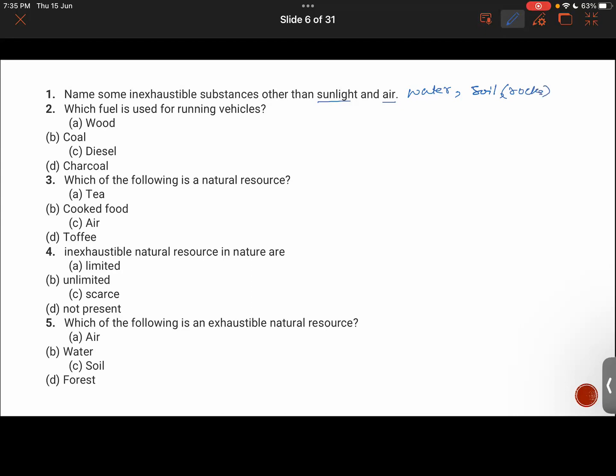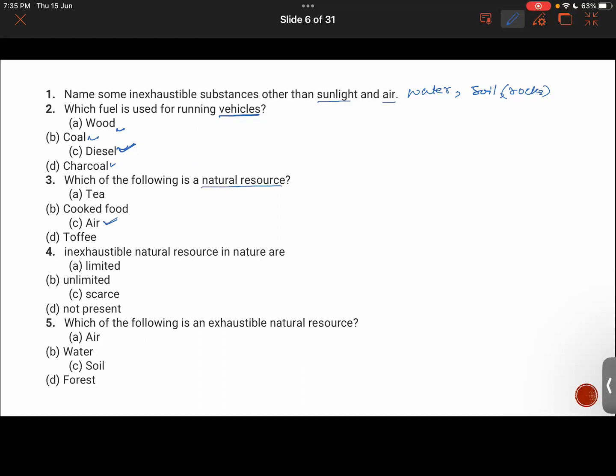Now, which fuel is used for running vehicles? Wood, diesel, charcoal, or coal? Sir, diesel. Right, guys. Now, which of the following is a natural resource here? See, the options are given here. Air. Exactly. The rest are either processed or not natural.